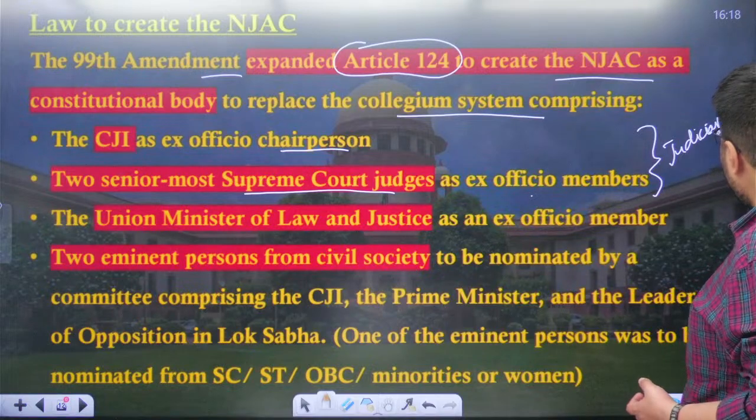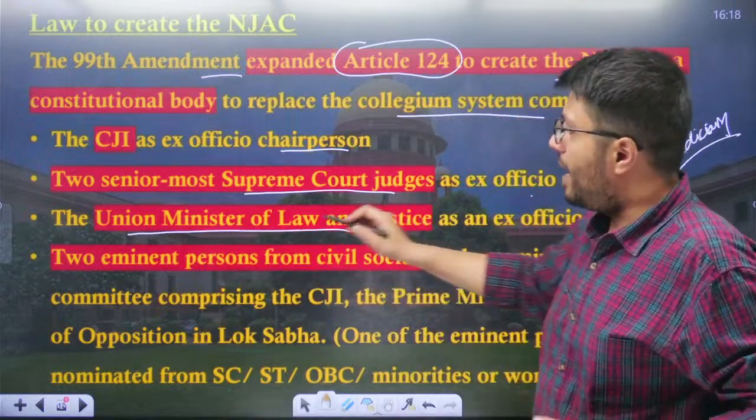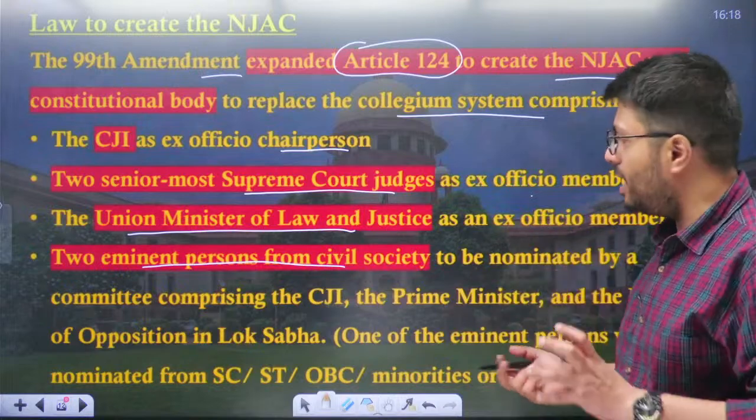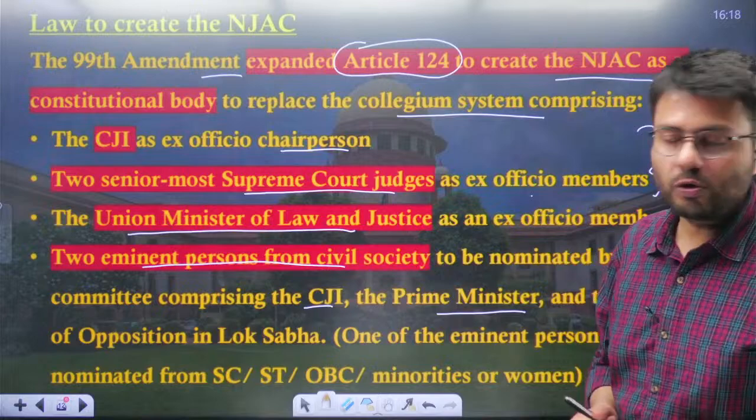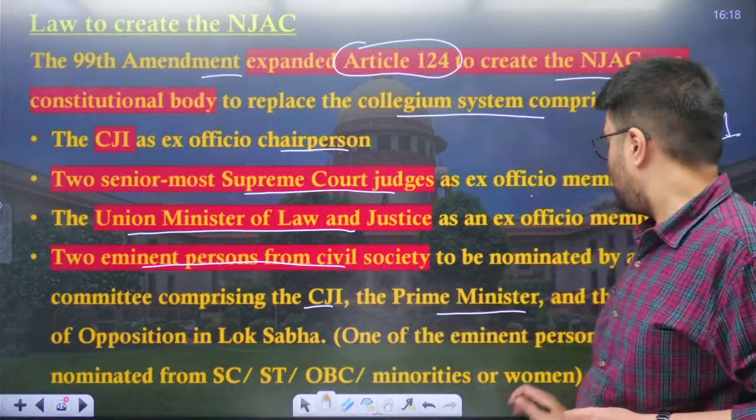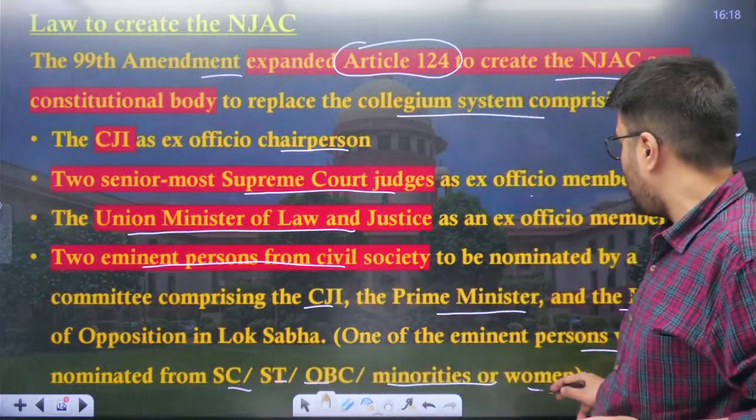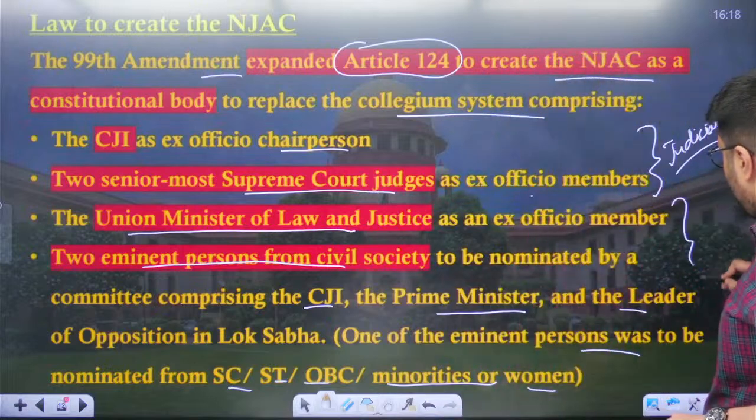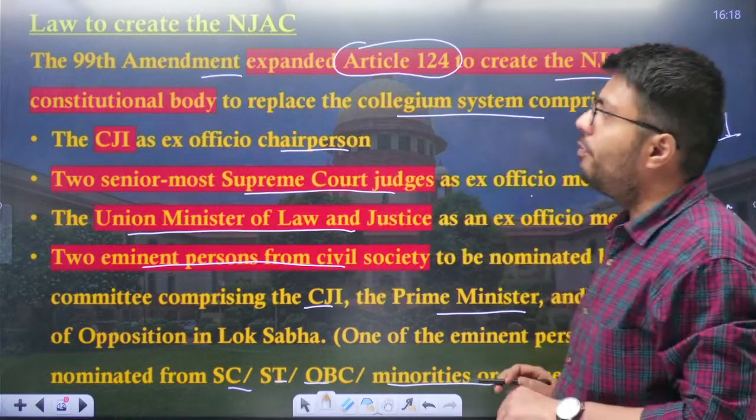Understood? Now the other three members include the Union Minister of Law and Justice and two eminent persons from civil society, who will be nominated by a committee comprising the Chief Justice of India, the Prime Minister of India and the Leader of Opposition in Lok Sabha. And one of these two eminent persons has to be a member of a scheduled caste, scheduled tribe, OBC, a minority or a woman. So you can say 3 members are from the judiciary, whereas 3 members are non-judicial, which includes one minister, that is the Minister of Law and Justice.